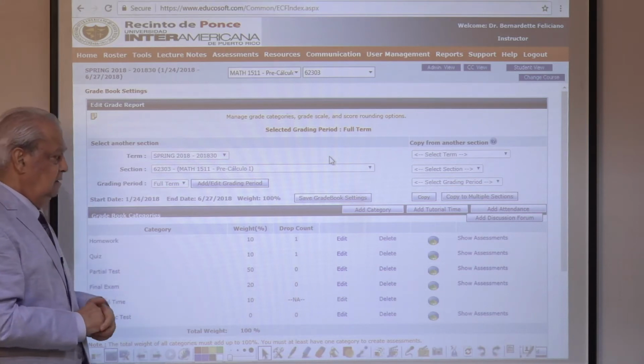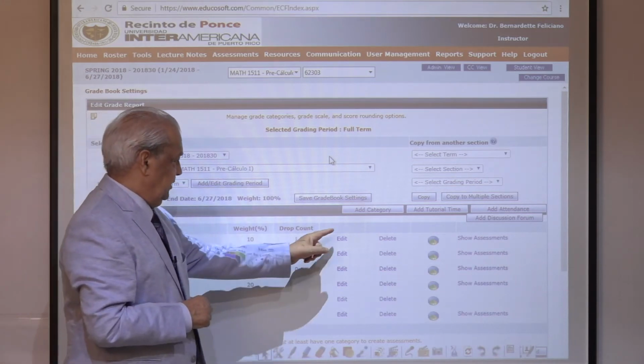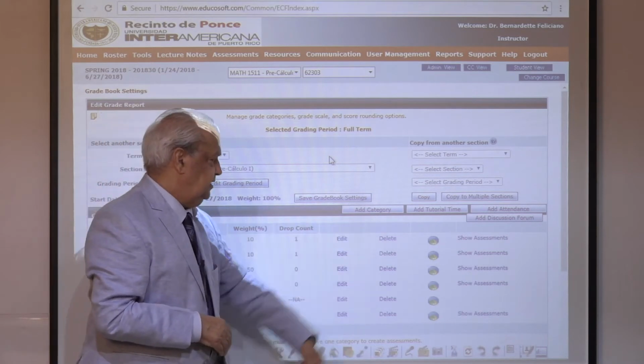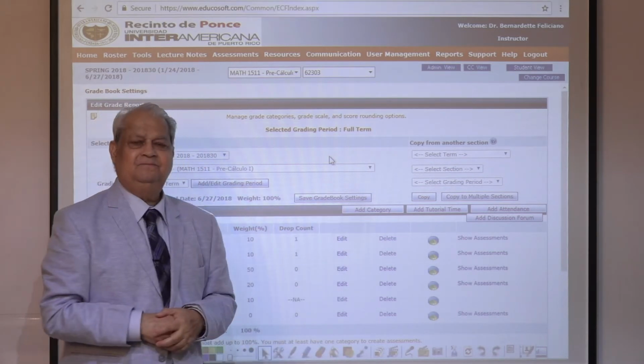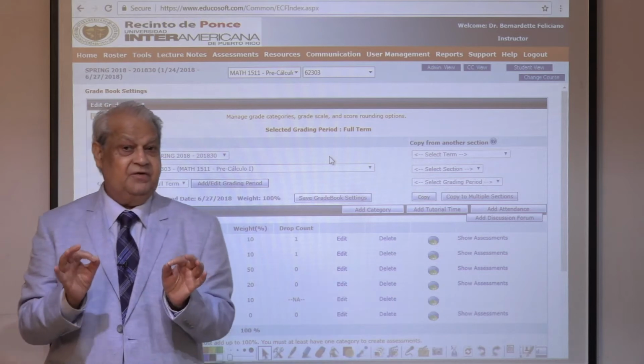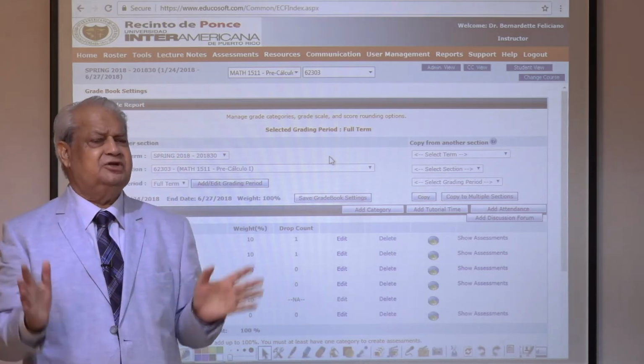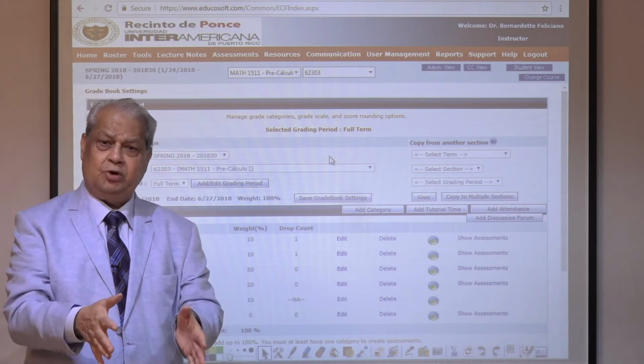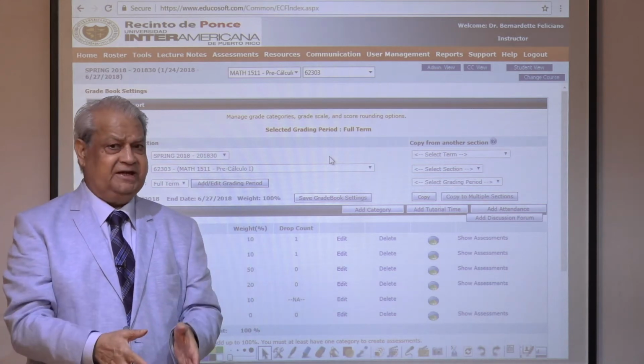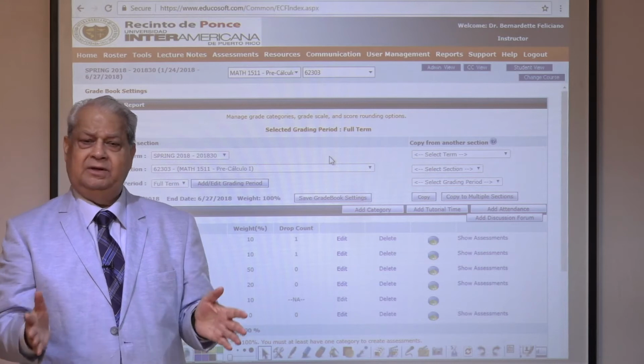And then 3 functionalities. You can edit it, you can delete it, and you can add it. If you have these 3 functions in a gradebook, that means you can have any evaluation category. You can name it accordingly, you put the weightage as you want, and whatever.